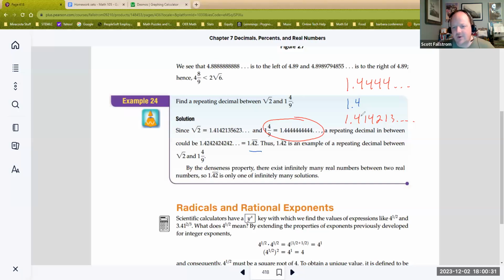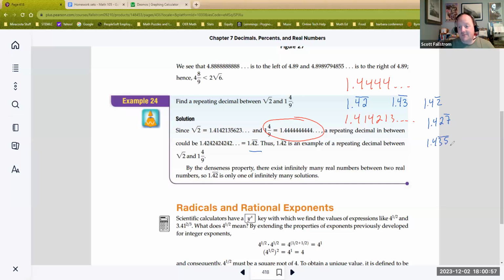Perfect. Go ahead, do a 4 and a 2, because the 2 will put you between them, and then if you repeat it, it doesn't matter. You're already between them. So that's fine. 1.42. 1.43 would also work. 1.42 with just the 2 repeating would work. 1.42 and a 7 where the 7 repeats.